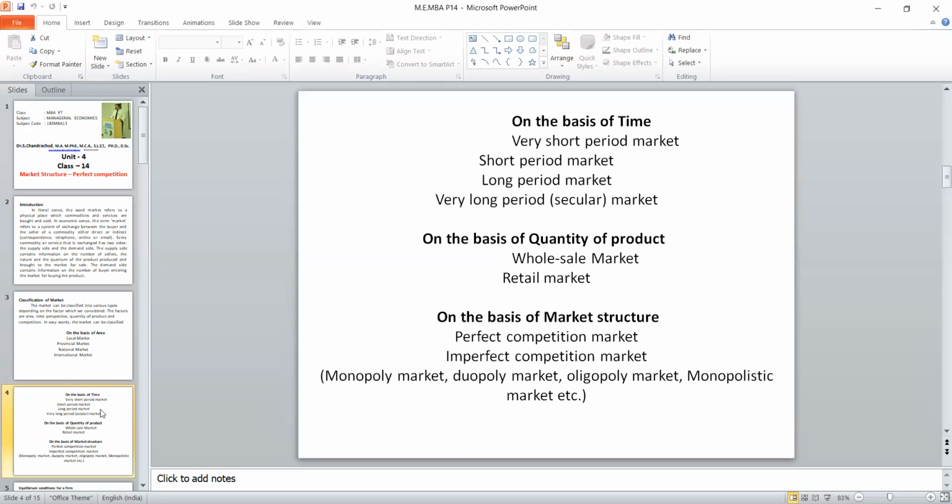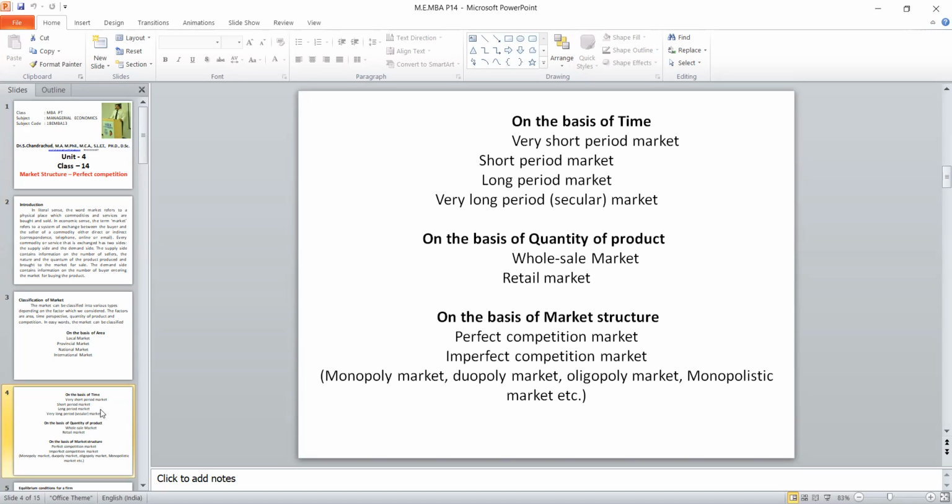The third factor that we are considering is the quantity of transaction. This is what all the people know. Even a layman can know this particular classification: one is wholesale market, another is retail market. Apart from these three classifications, what we are going to study technically in our syllabus is the classification based on the market structure.